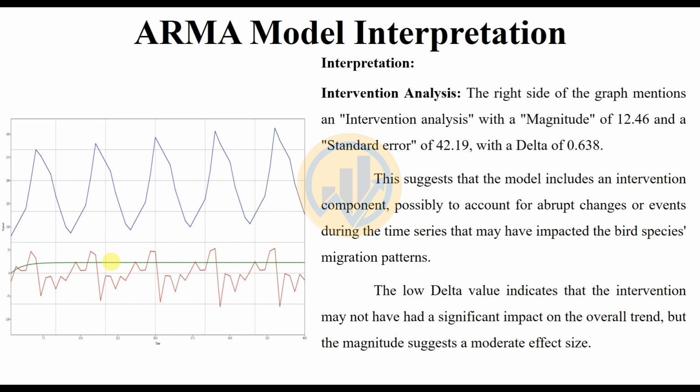The low delay value indicates the intervention may not have had a significant impact on the overall trend, but the magnitude suggests a moderate effect size.